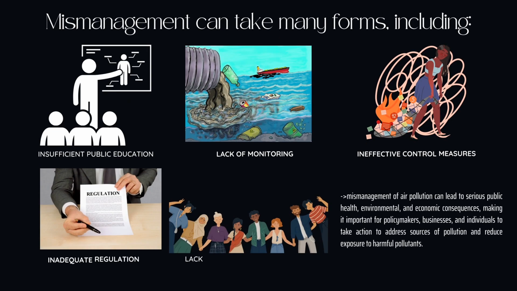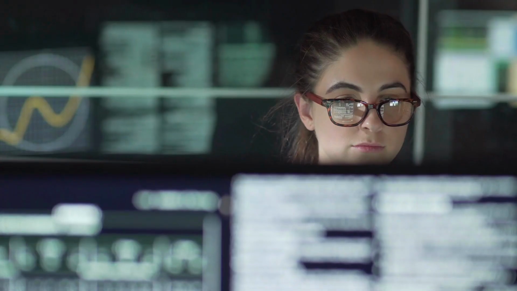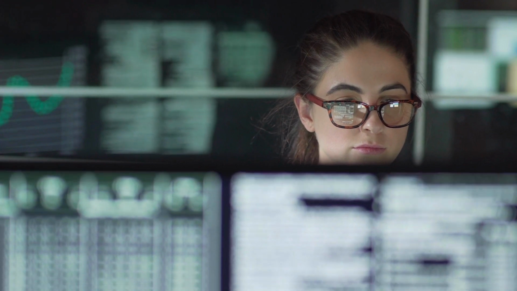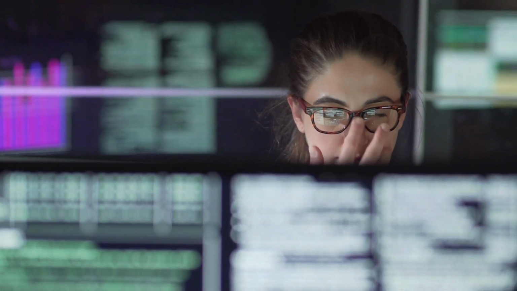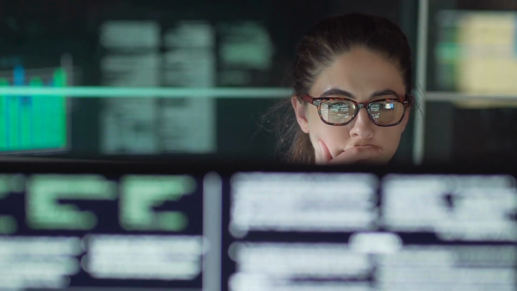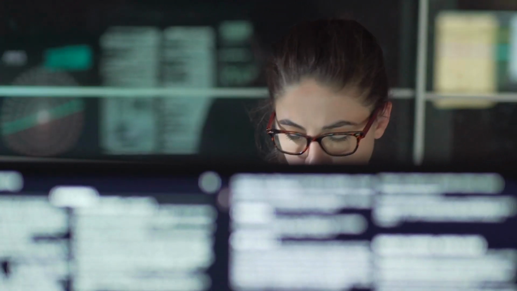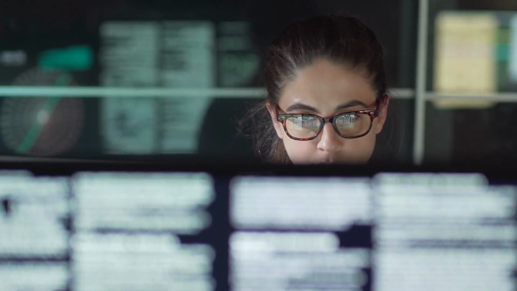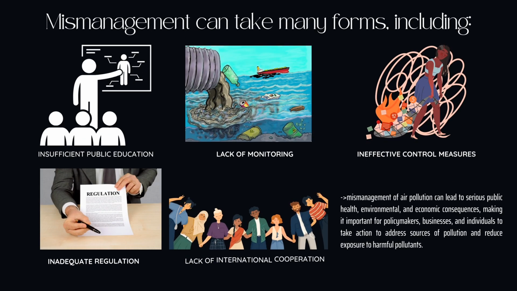Second, lack of monitoring. Monitoring the level of pollutants in the air is essential to understand the extent of the problem and identify sources of pollution. Without proper monitoring, it can be difficult to determine the effectiveness of regulatory measures or other actions to address sources of pollution.